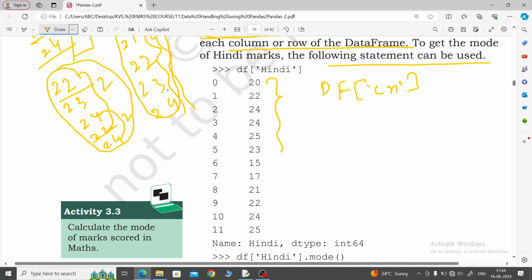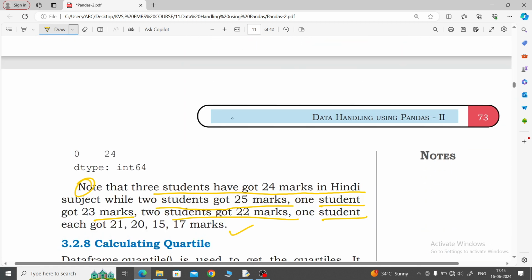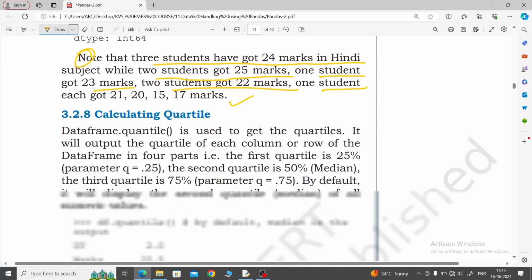So now tell me, which one is the mode value? 24 has come 2 times, 25 1 time, 23 is also 1 time, then 15, 17, 21. Look here, 22 came 2 times. Now 24 again, this is 3 times. 25 came 2 times. So which one is the mode value? 24, because 24 came 3 times. So in the Hindi column, 24 becomes the mode value. Look here, 24.